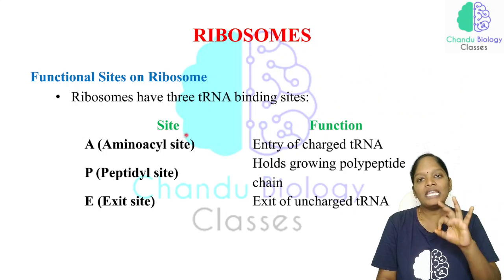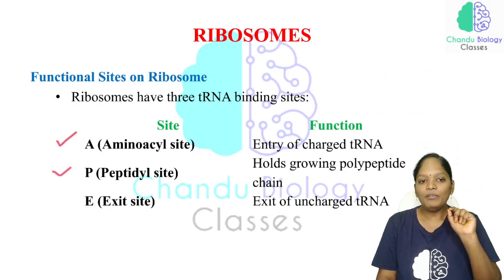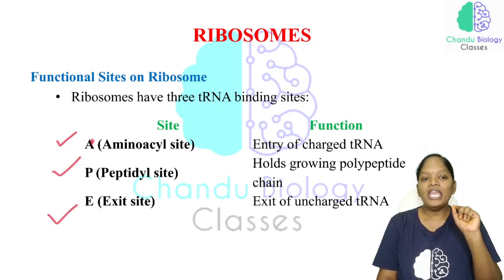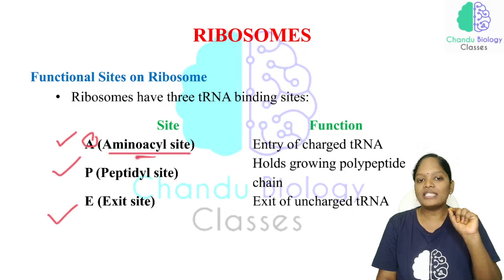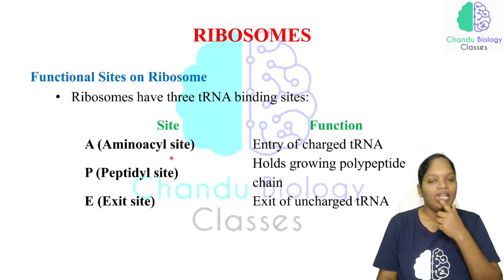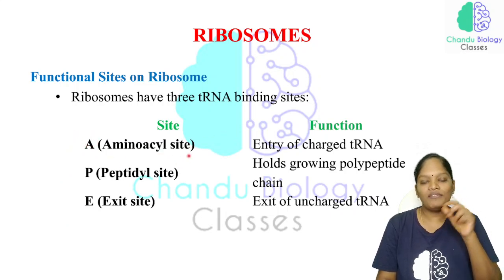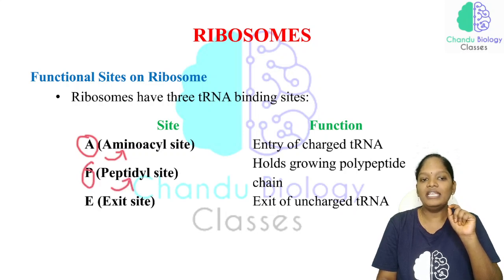What are the 3 sites? That is the A site, P site and E site. The A site is called the aminoacyl site, where charged amino acids enter. The P site is called the peptidyl site, and the E site is called the exit site.